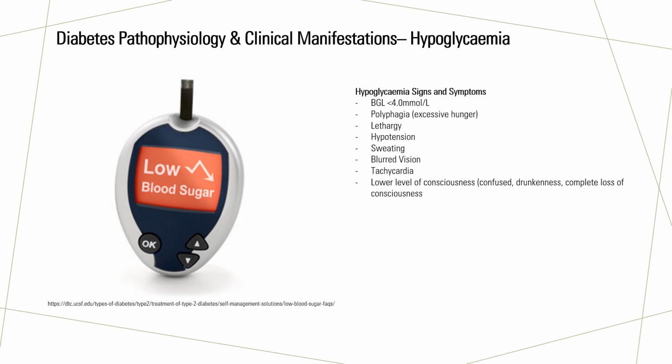Signs and symptoms include cool, pale, and sweating skin, tachycardia, hypotension, polyphagia or excessive hunger, tremors, blurred vision, and being easily irritated. In severe cases, a patient can become drunken-like or unconscious. Left untreated, the brain will be starved of glucose, causing death.